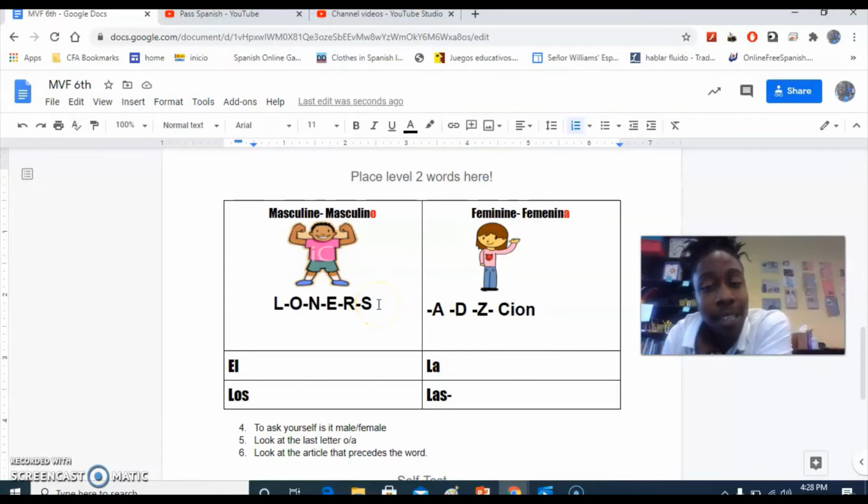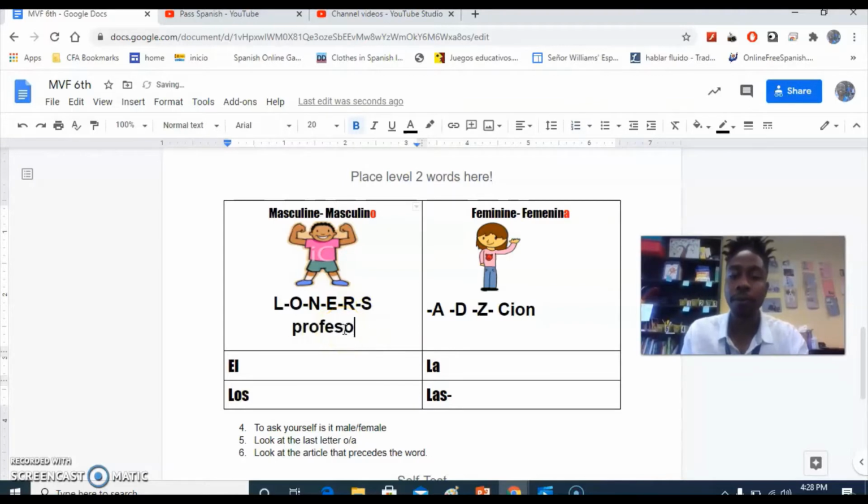Now, this doesn't mean that boys like to be alone or males like to be alone. What this means is that the words that are going to fit on this side of the graph typically end in L, O, N, E, R, or S. So you look at a word like, for example, profesor, and you're going to say, is profesor a loner? Well, does it end in L? No. O? No. N? No. E? No. R? Yes, it is a loner. So we would say el profesor, actually. And it would be los profesores.